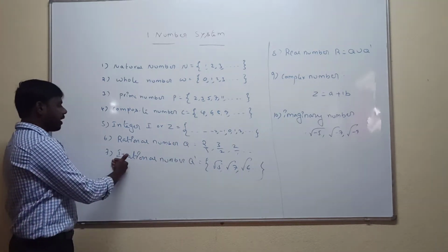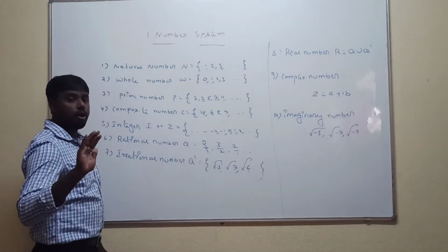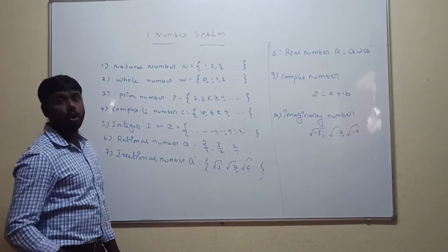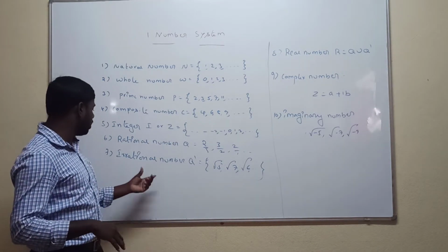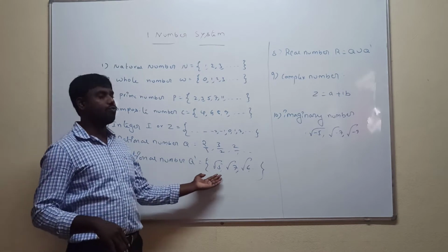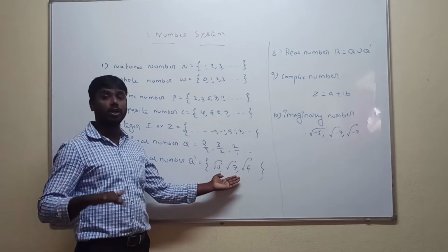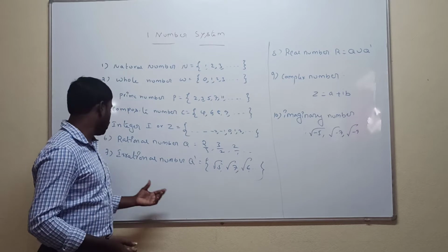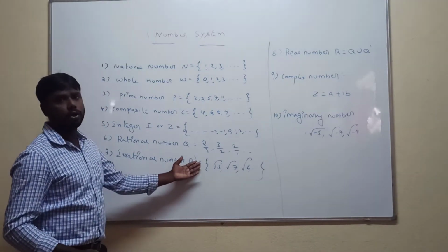Next one is the irrational number. A number not in the form of p by q is called an irrational number. Examples are root 5, root 7, root 6. These values are not in the form of p by q. The irrational number is denoted by Q transpose.